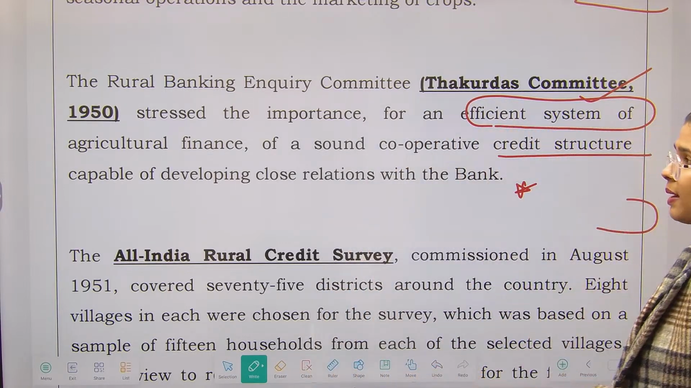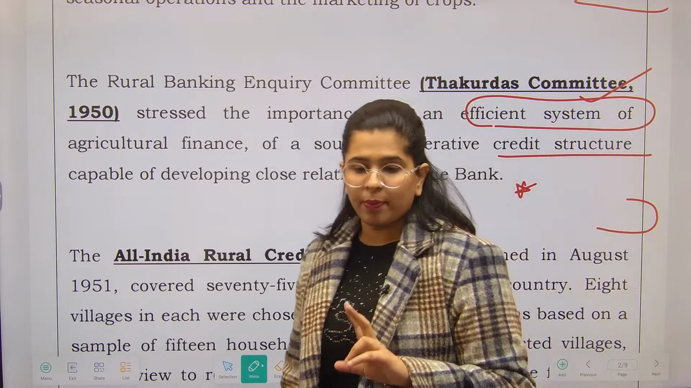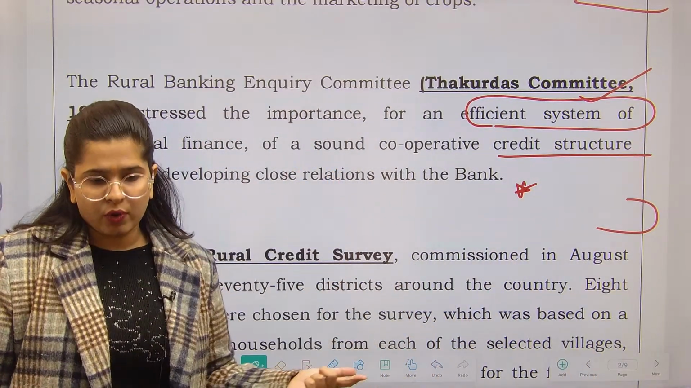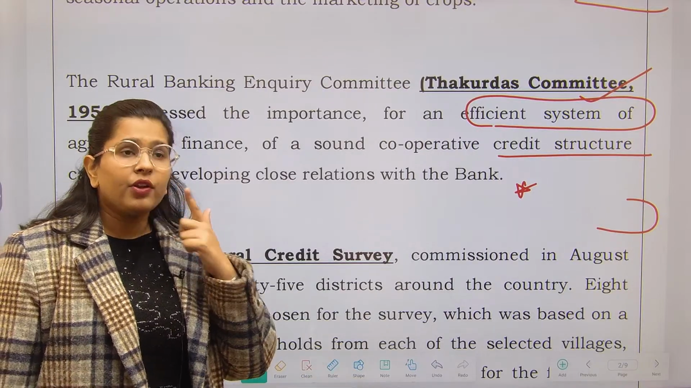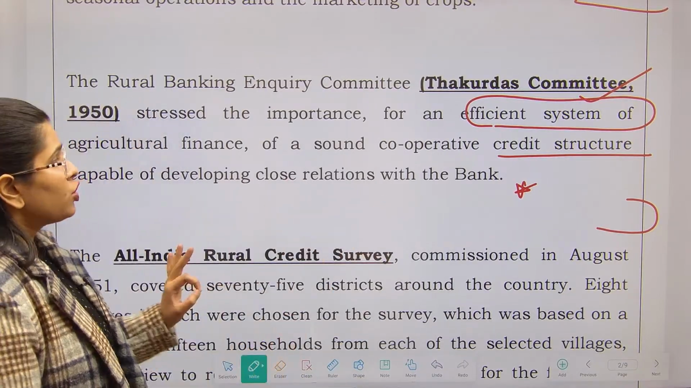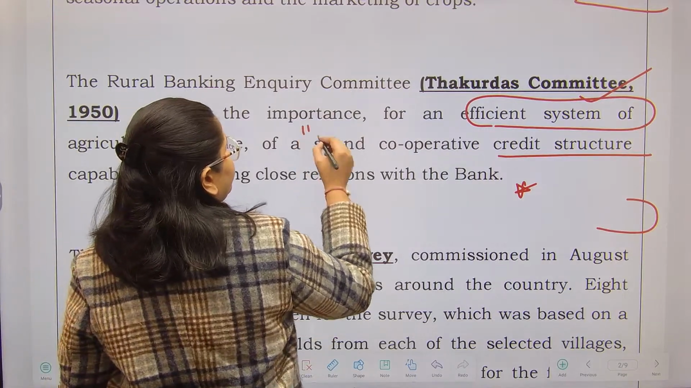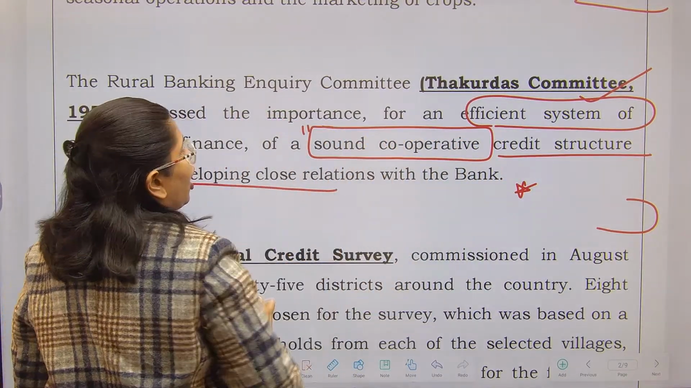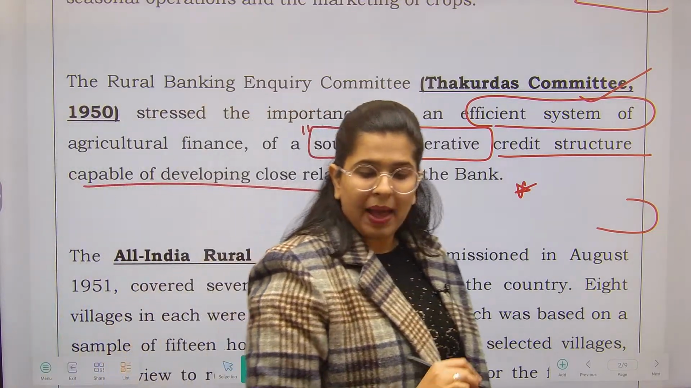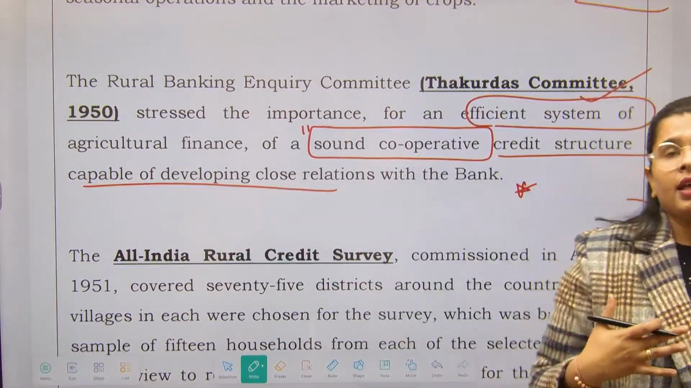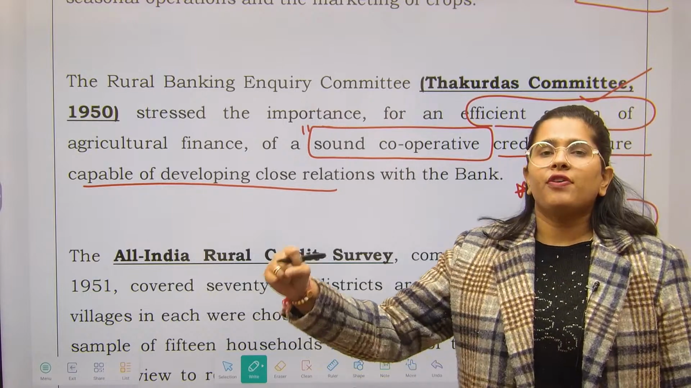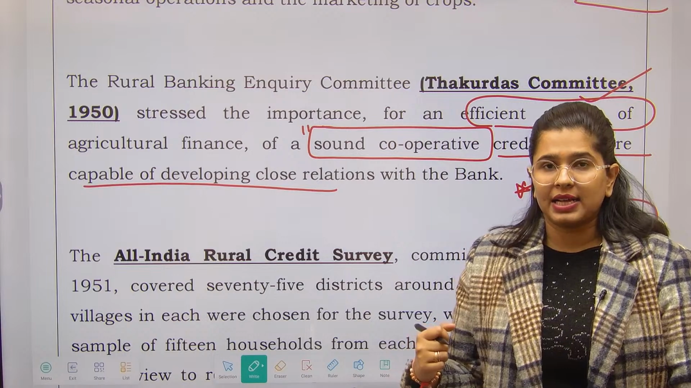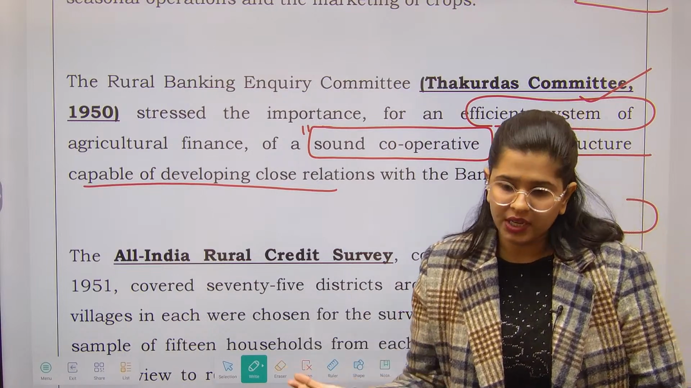So there was a Thakurdas committee. Now this paragraph brings me to two particular points. Number one, the name of the committee and why it was set up, right? What was the point with which this committee was dealing? So the agenda of the committee was a sound cooperative credit structure which is capable of developing close relations with the bank. That means what we wanted is that there should be layers of cooperative banking along with the commercial banking, ठीक है? Commercial banking के साथ में cooperative banking की भी layers होनी चाहिए.